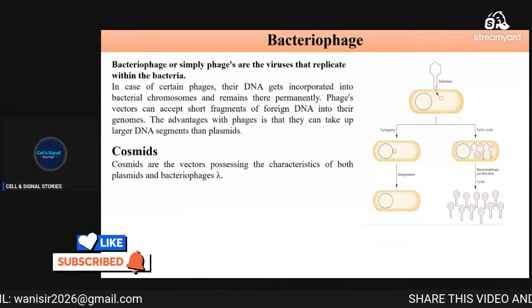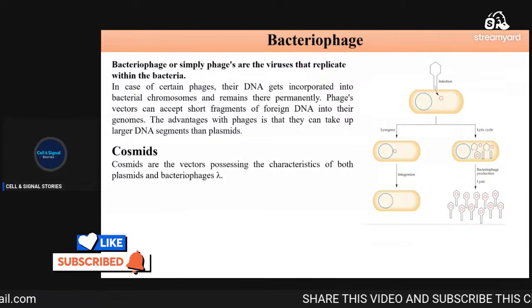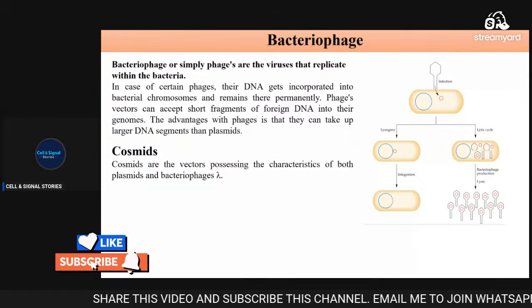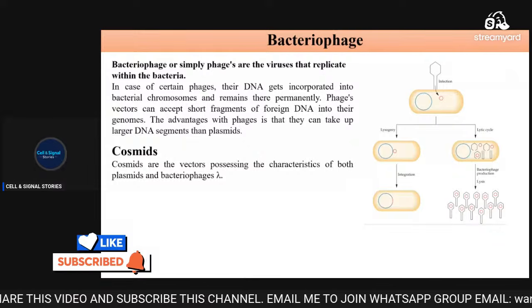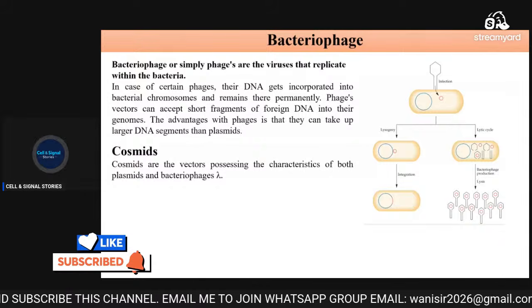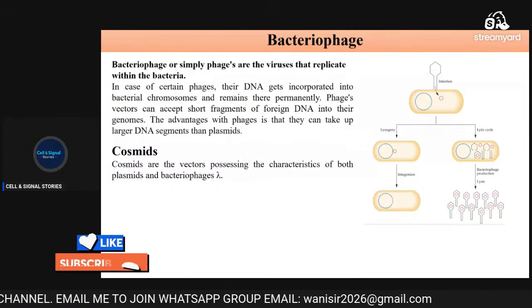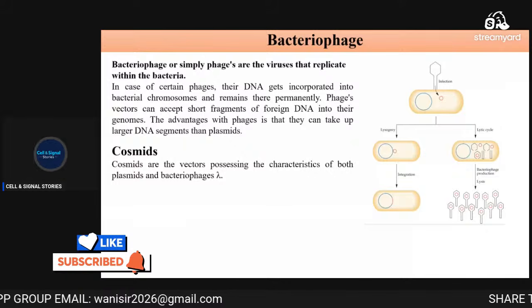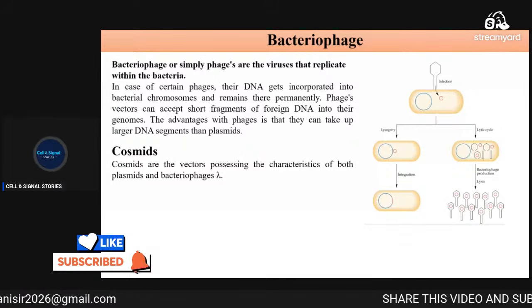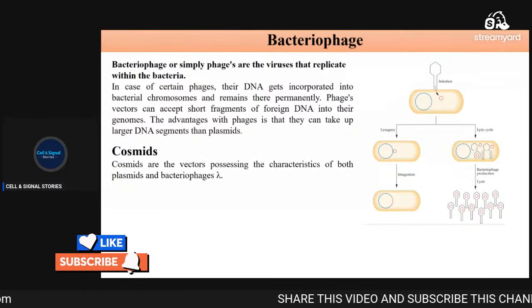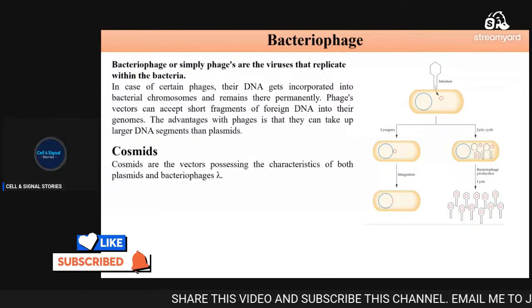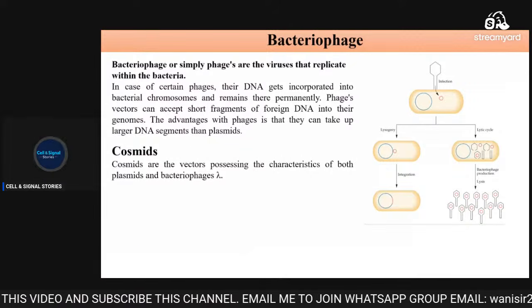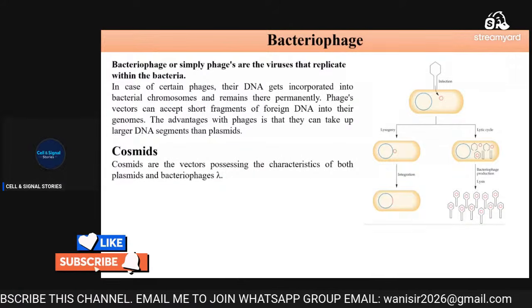inserted into the cosmid. Cosmid contains an antibiotic resistance gene that is useful in identifying the recombinant DNA, and they can also possess an origin of replication, like the plasmid has an origin of replication. That is the origin of replication, and it facilitates their propagation in bacteria. They also possess a cos site that helps in the packaging. The cos site is present in the bacteriophage and helps in the packaging of this DNA, and that is why it is called a cosmid.